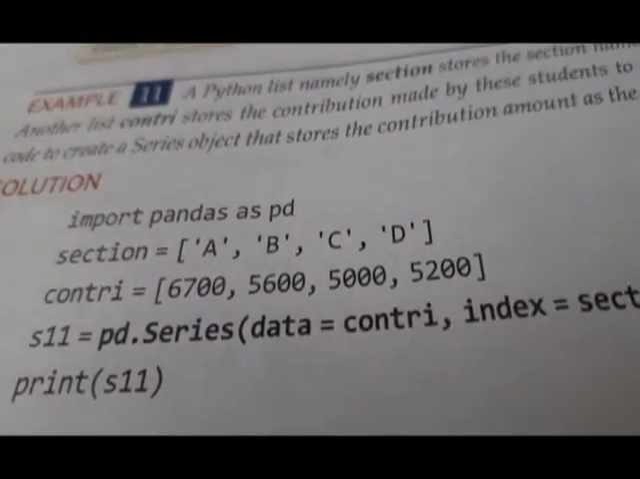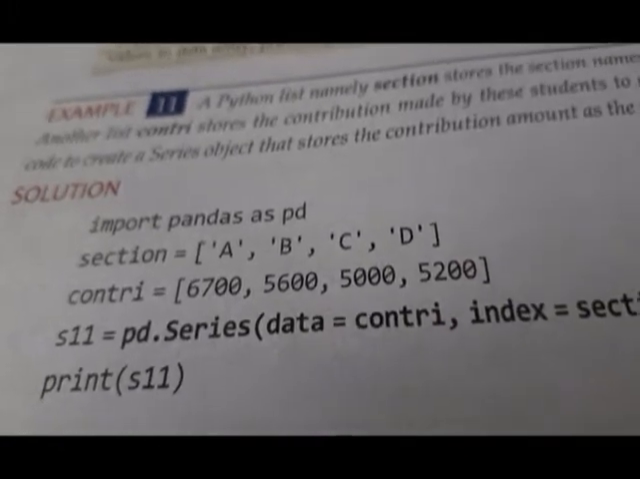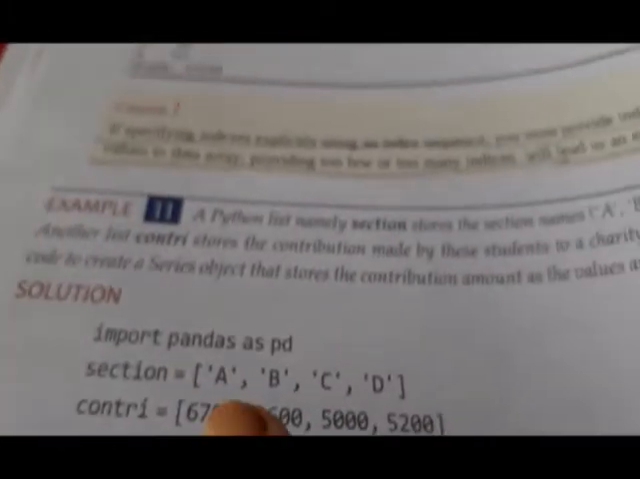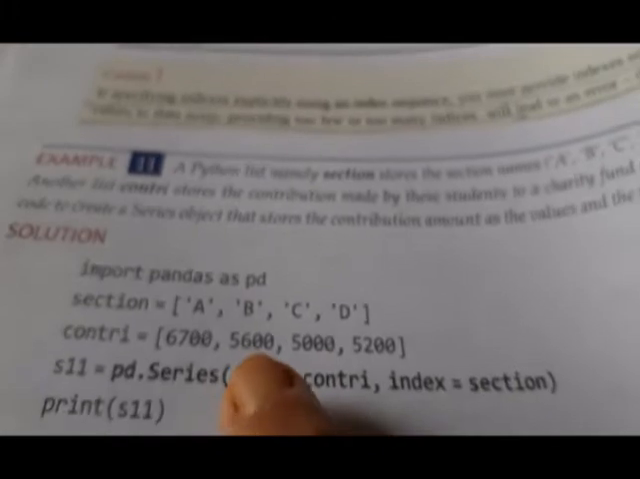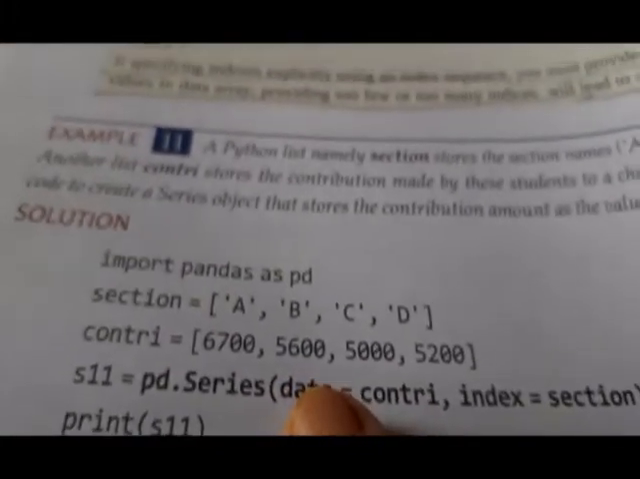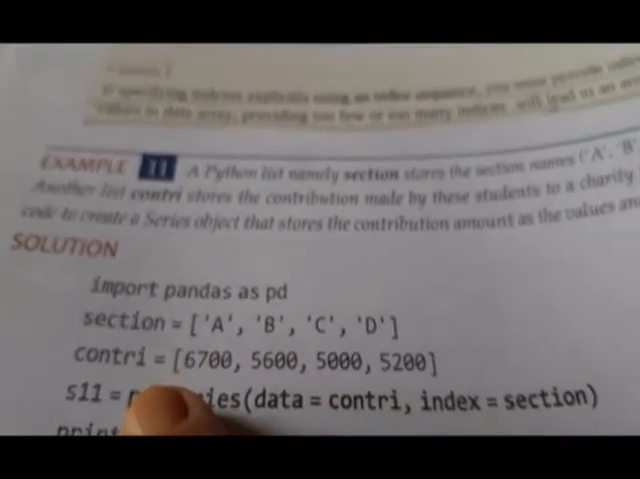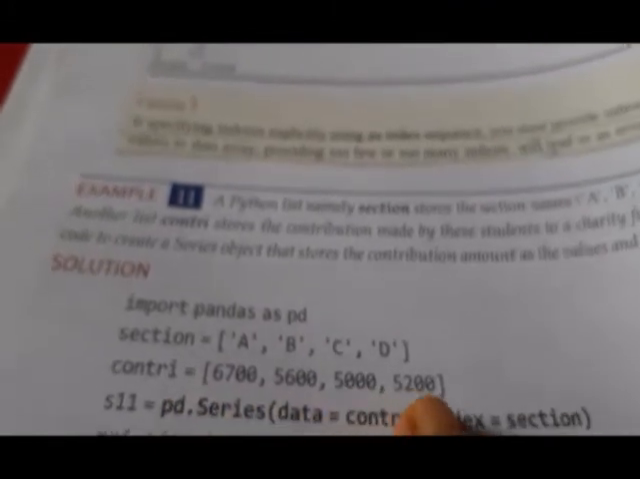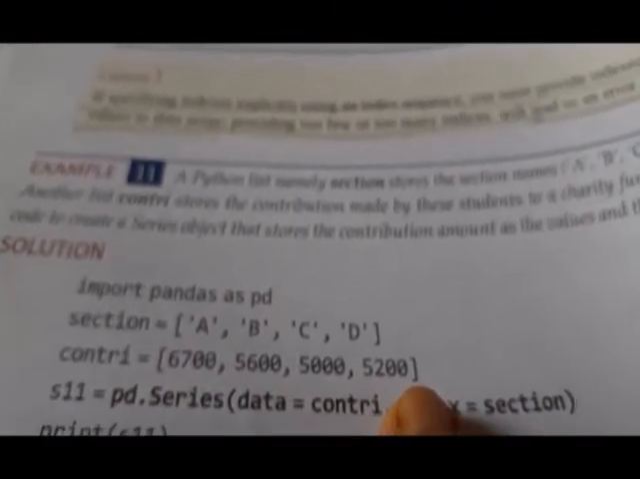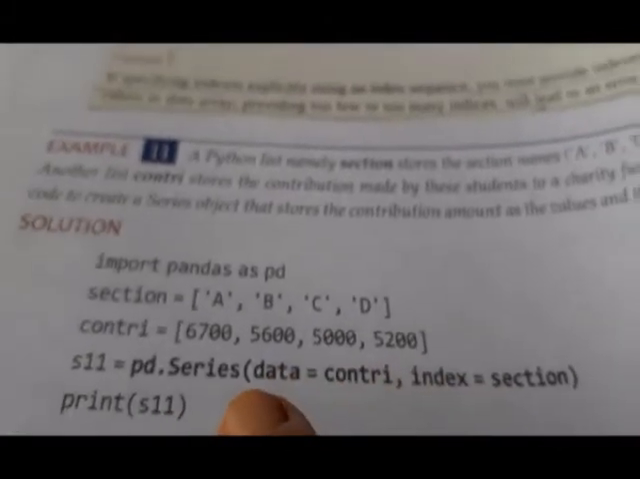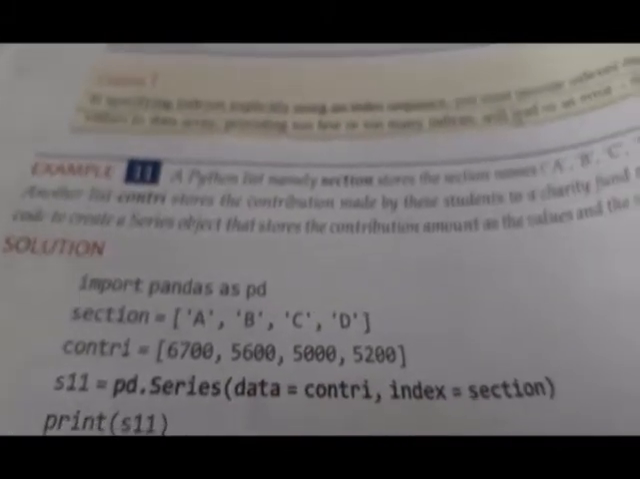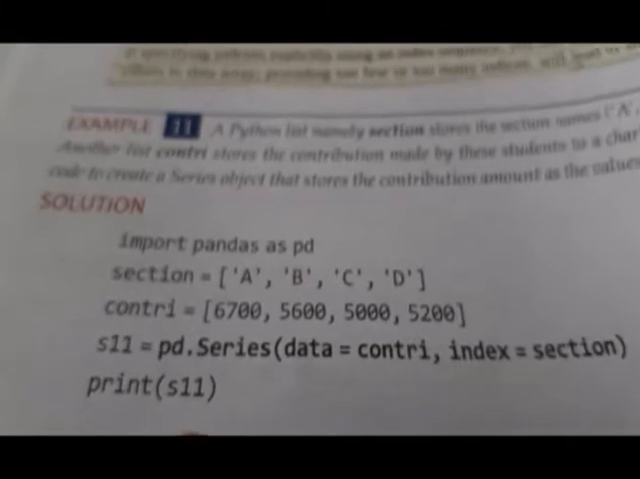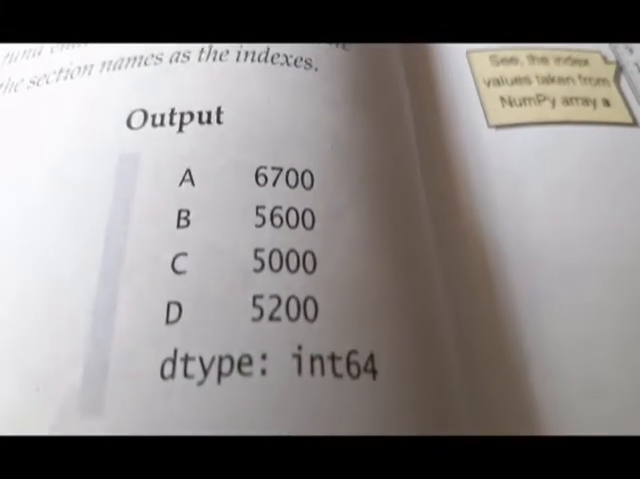So what we have done in this example, we don't need to import pandas because I have already imported it in this session. Now sections are A, B, C, D, E, and each section contributes some money for some purpose. That contribution list is this one, which has the contributed money for each section. Now data becomes the contribution and index becomes the sections, and we have formed one series object. This is the output.